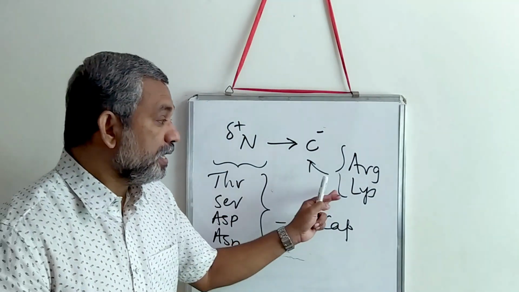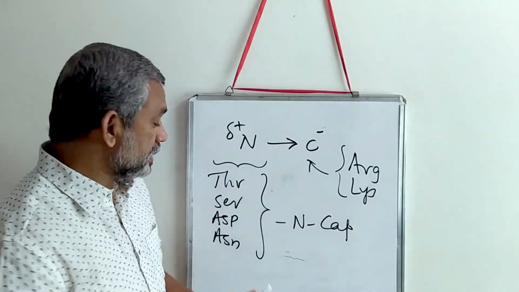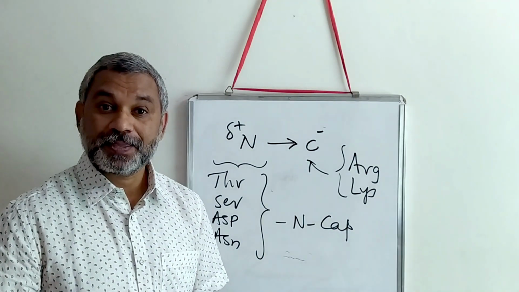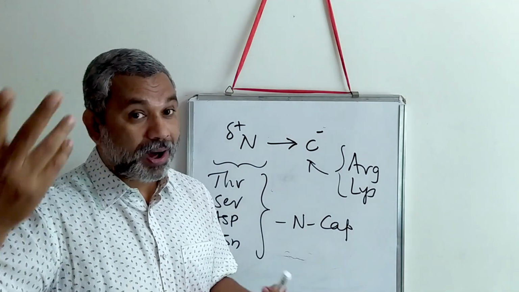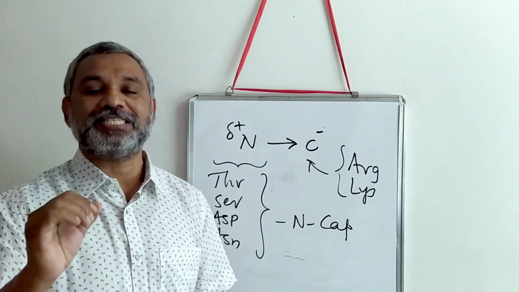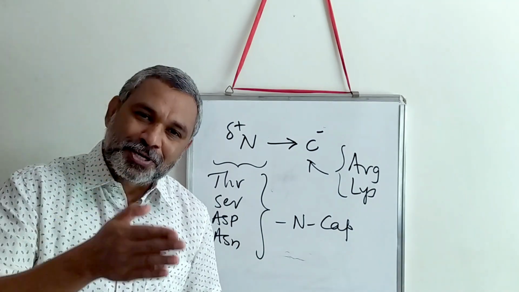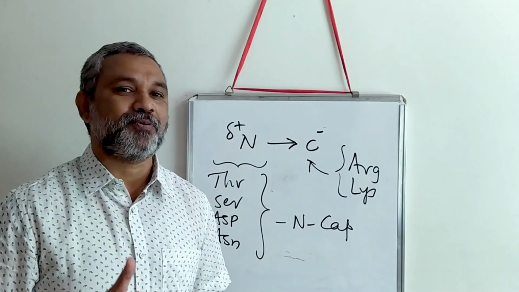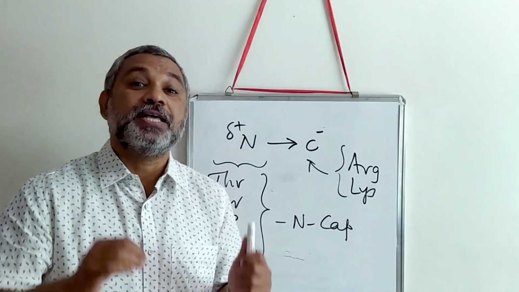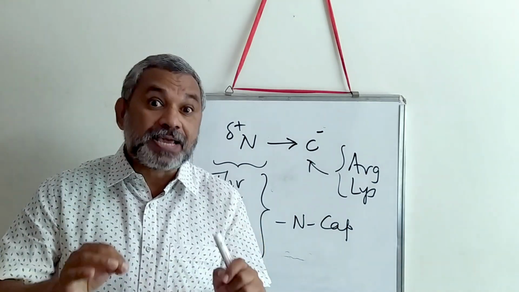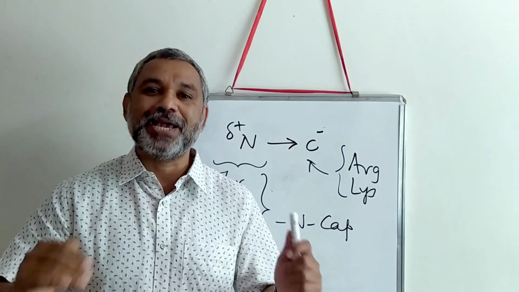You know that near the C terminus you cannot have an acidic amino acid like, let's say, aspartic acid. If it is an aspartic acid, the pKa value will be too high. So therefore these positively charged amino acids are introduced at the C terminus in order to establish hydrogen bonds and stabilize the alpha helical structure. So this is how the alpha helical structure is stabilized by the microenvironment of amino acids.